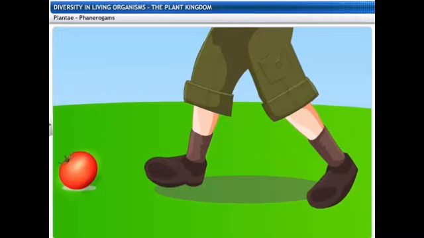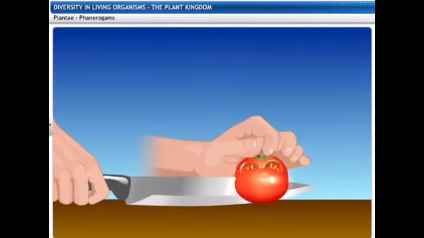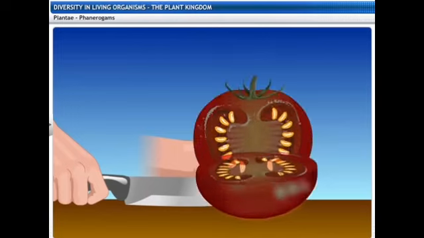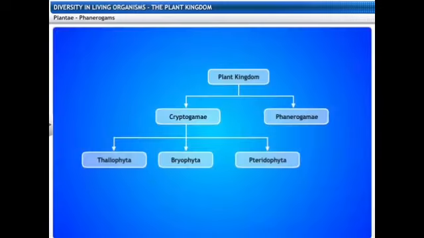Moving on to the phanerogams. So these are fruit producing structures. The plants here have seeds and the seeds are present inside the typical fruits.